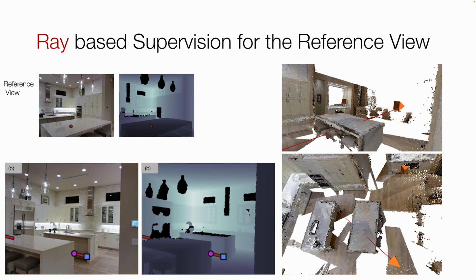Here, the start of the segment is labeled as an occlusion event, shown in the purple circle. As the ray becomes visible, it passes beyond the bar counter. We label the end of this segment as an intersection as it passes through the kitchen counter, shown in a blue square. We see the ray in 3D intersects the kitchen counter.